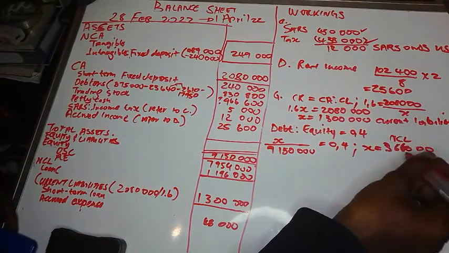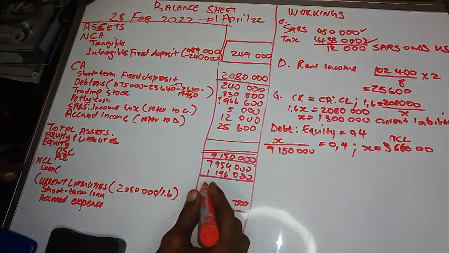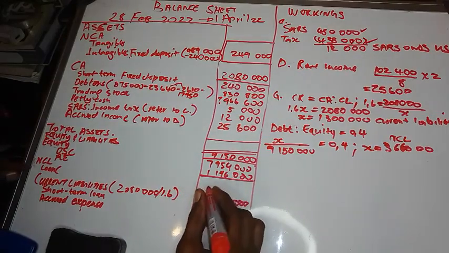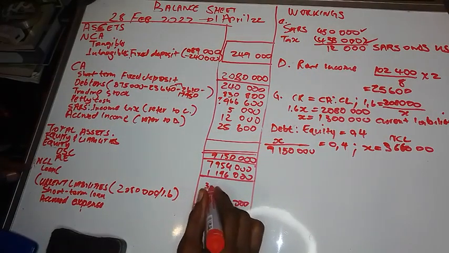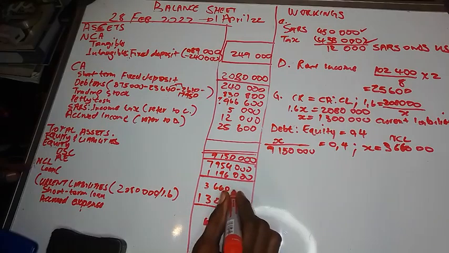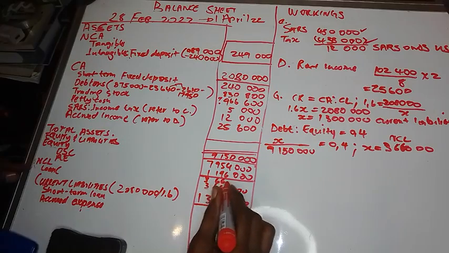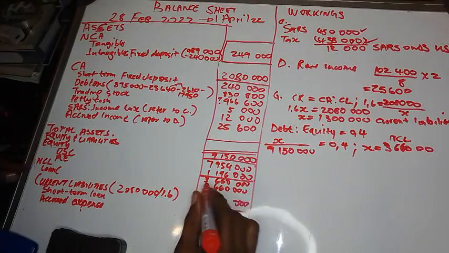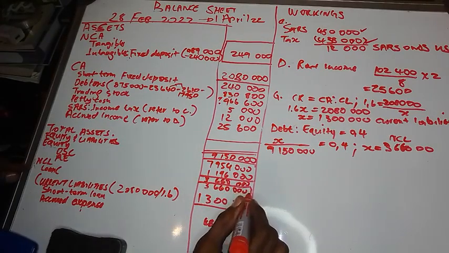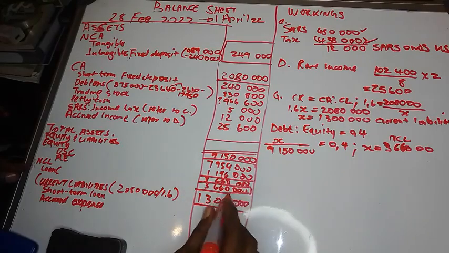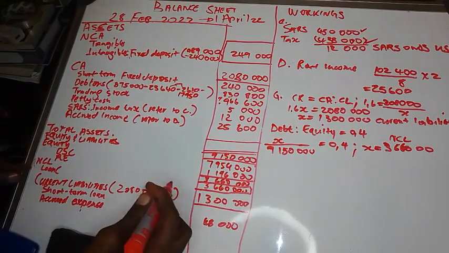Then we come here: non-current liabilities will be 3,660,000. The total also is 3,660,000, so it means our loan at the end was 3,660,000.